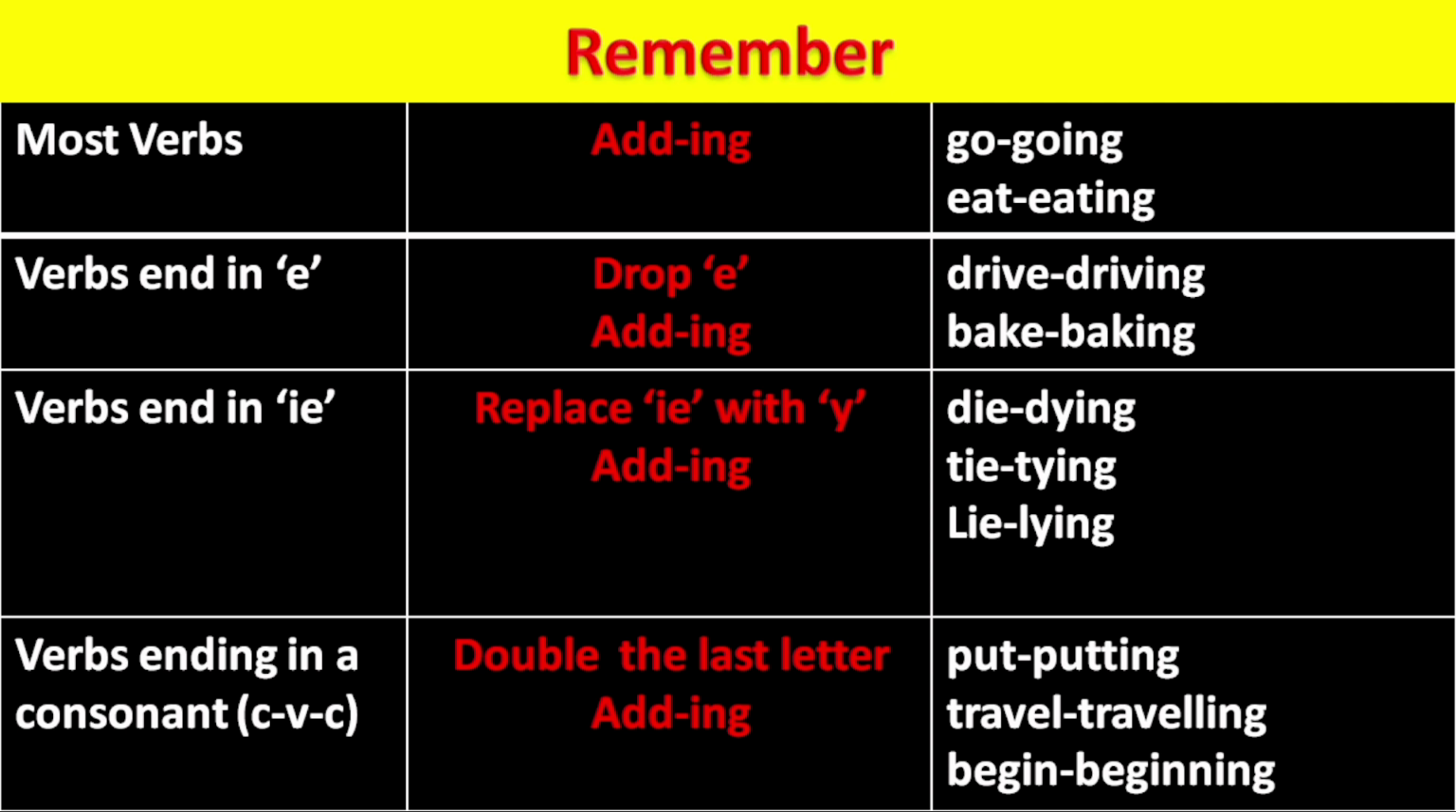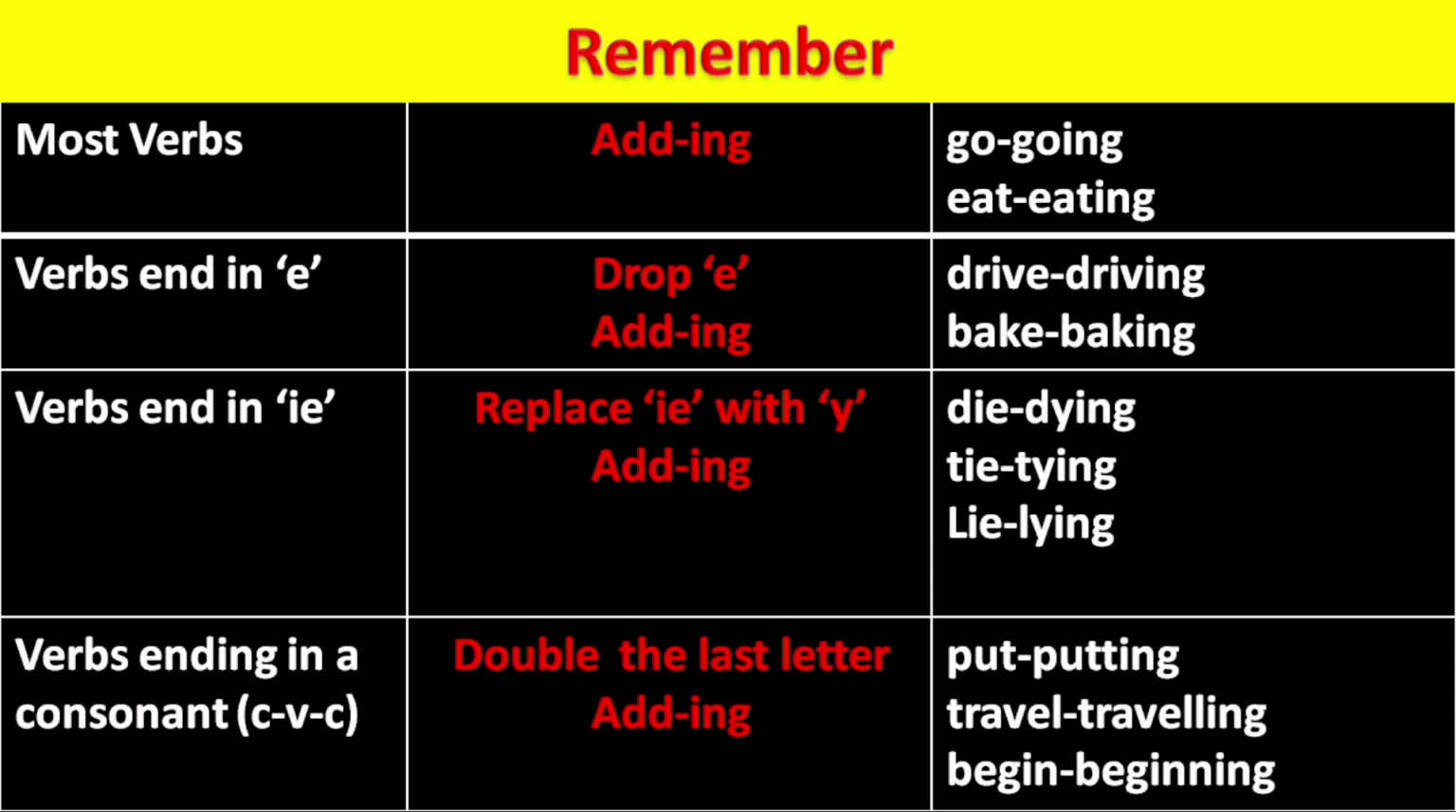In some of the verbs that end in ie, we replace that ie with y. So die, we replace ie and we put y and then add ing. So die becomes dying, tie becomes tying, lie becomes lying.